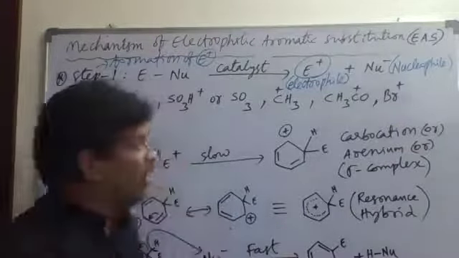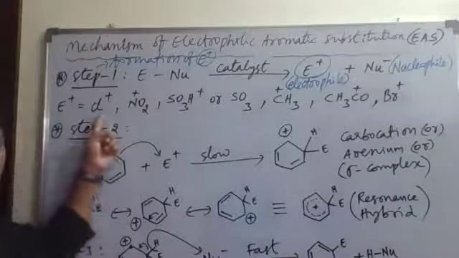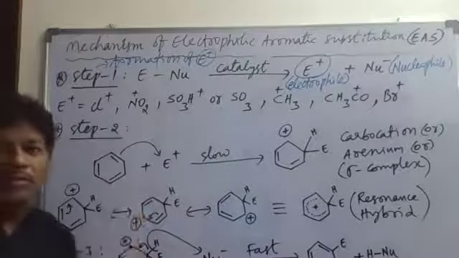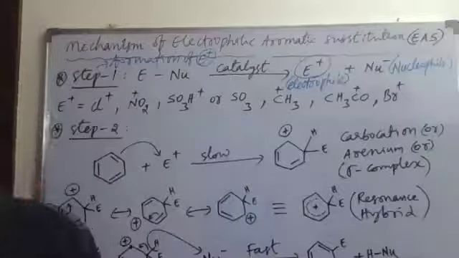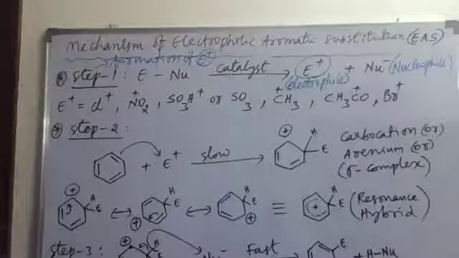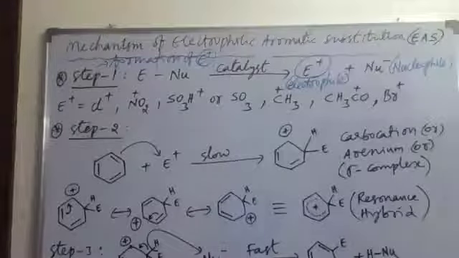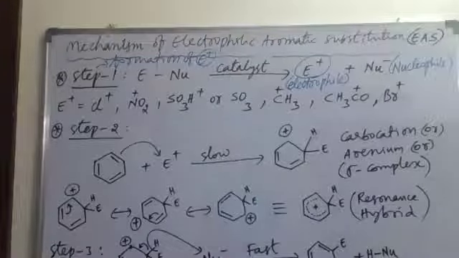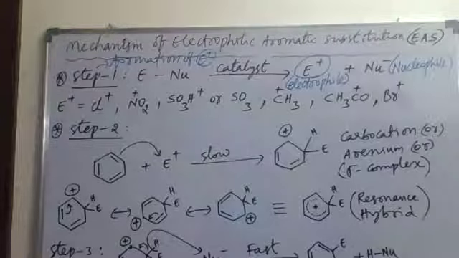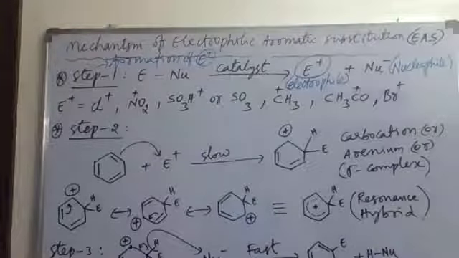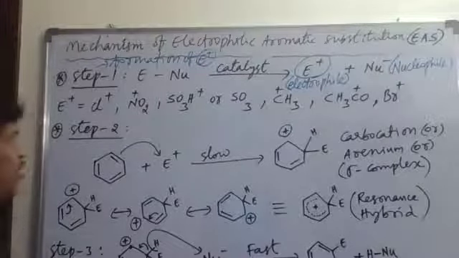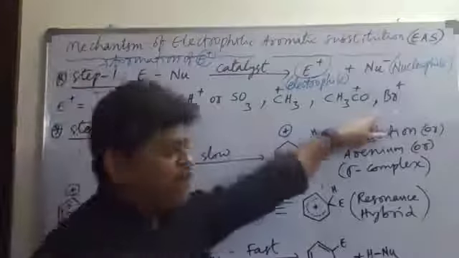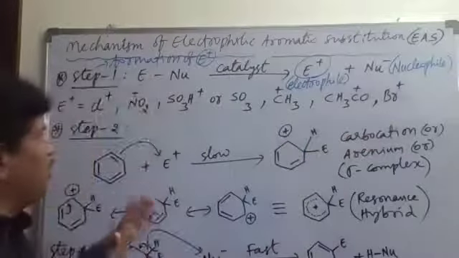And in this case, Cl plus can be produced from the Cl2 molecule by using FeCl3. FeCl3 can be used to produce Cl plus. FeBr3 can be used to produce Br plus. So Cl plus and Br plus are called chloronium ion and bromonium ion. These two can be produced. That point keep in mind.